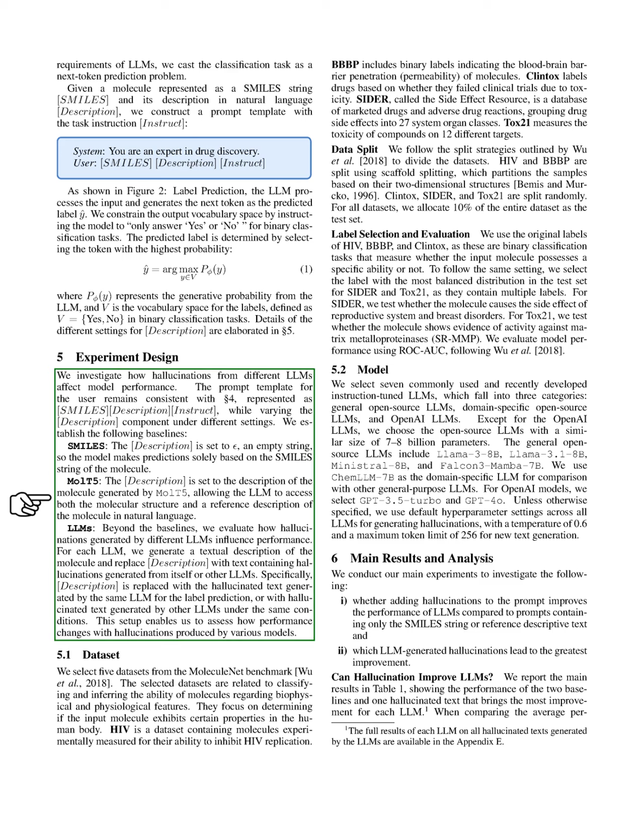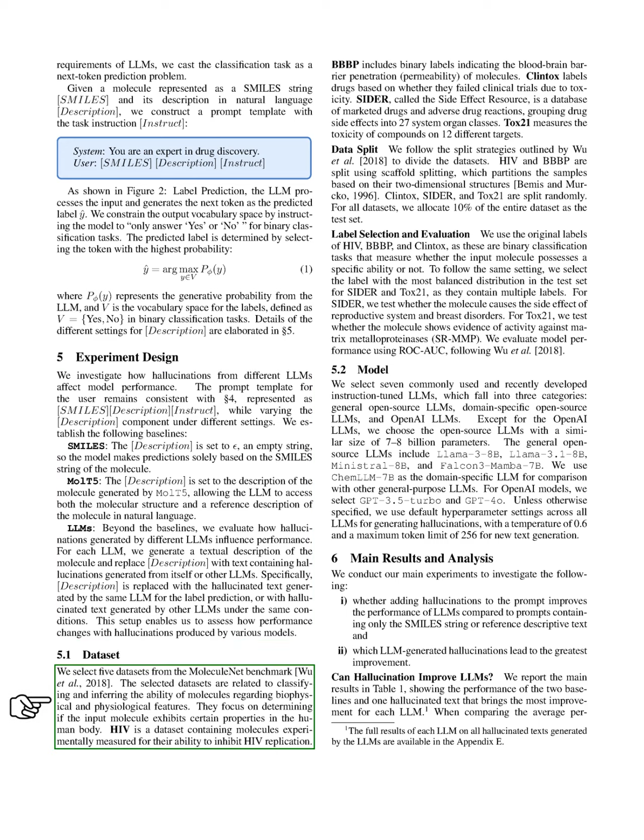Section: Dataset. In this section, we select 5 datasets from the MoleculeNet benchmark that help us classify and infer the abilities of molecules based on their biophysical and physiological features. These datasets focus on determining whether a molecule has specific properties relevant to the human body. The HIV dataset includes molecules tested for their ability to inhibit HIV replication.